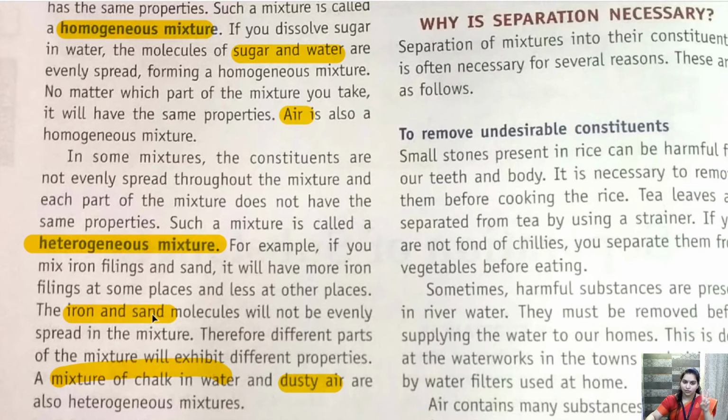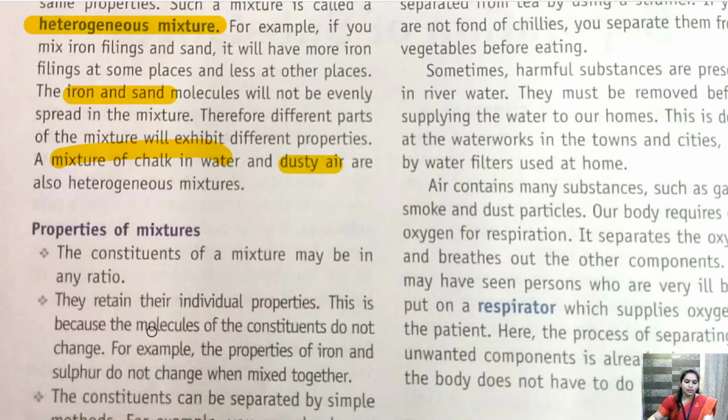So there are two types of mixtures, homogeneous and heterogeneous. In homogeneous, the solution is evenly spread. Okay, we cannot differentiate what component we have added. In case of heterogeneous mixture, we can clearly identify what are the constituents in the mixture. So that is called heterogeneous mixture. Now coming on to few properties of mixtures. So before that, let me show you few examples of homogeneous and heterogeneous mixture.